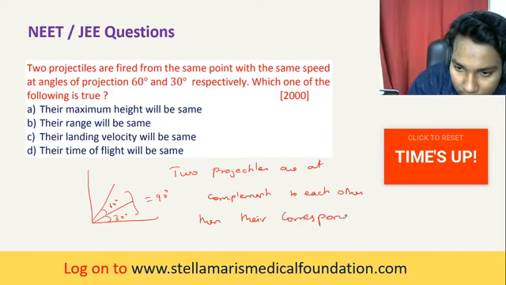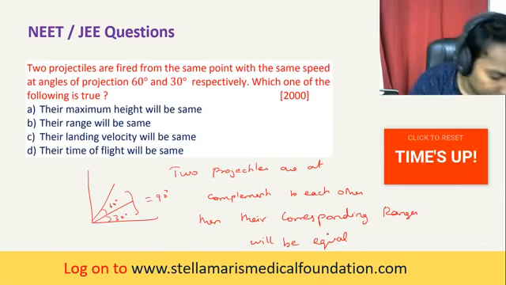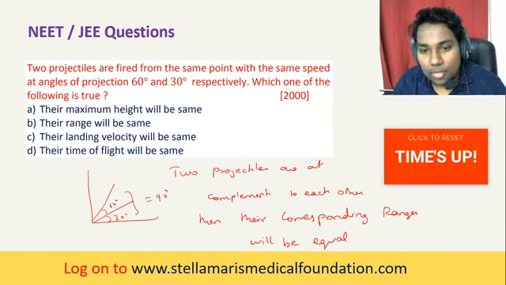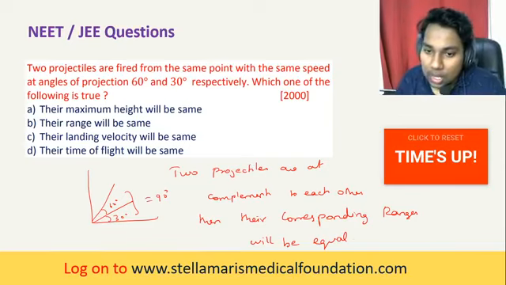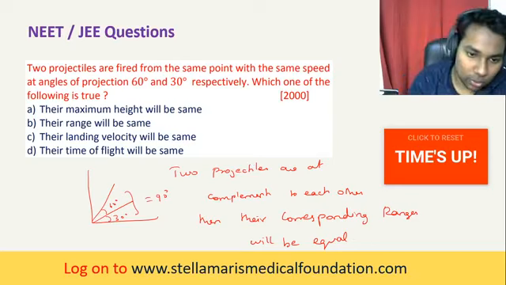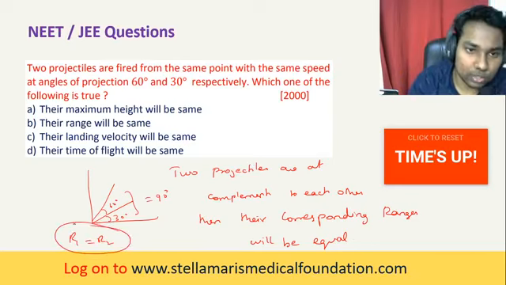Their corresponding ranges will be equal. Okay, George, thank you. Just write this down. Two projectiles are at complements to each other, then their corresponding ranges will be equal, that is R1 is equal to R2.